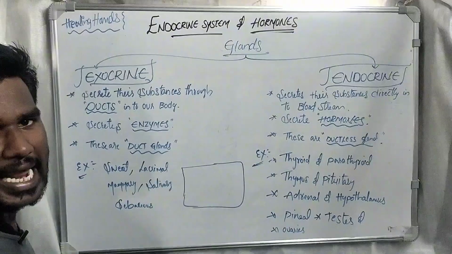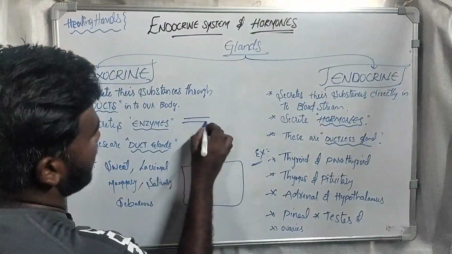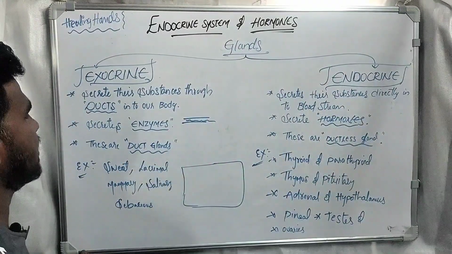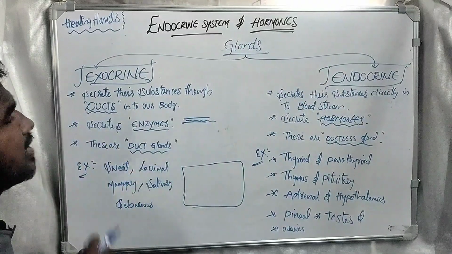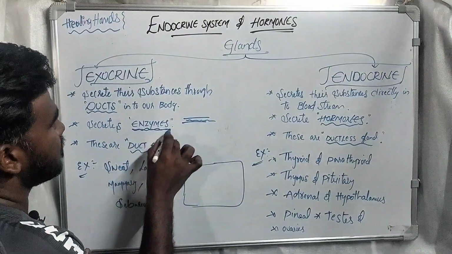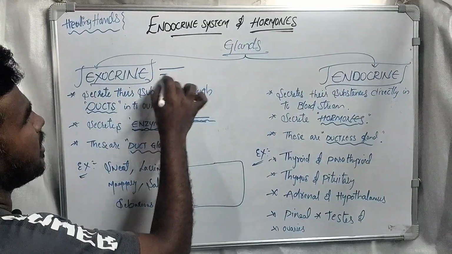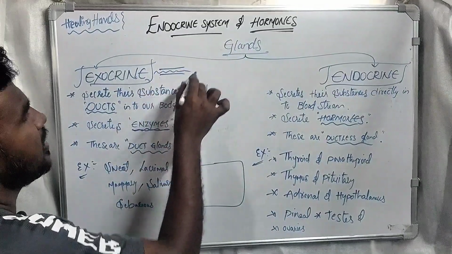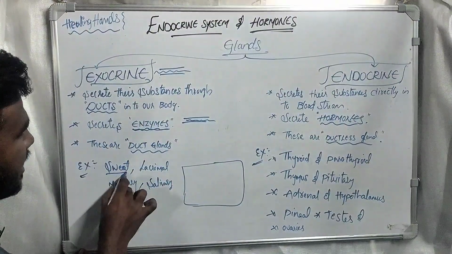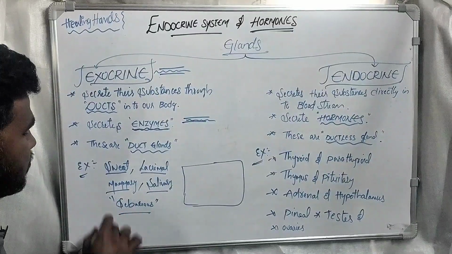These exocrine glands secrete substances through the ducts. These glands have ducts, and from these the secretions will be secreted. The substances produced or secreted by the exocrine glands are enzymes. Understood? These are duct glands, and from these the substances will be secreted into the body. Examples of exocrine glands are sweat glands, lacrimal glands, mammary glands, salivary glands, and sebaceous glands.